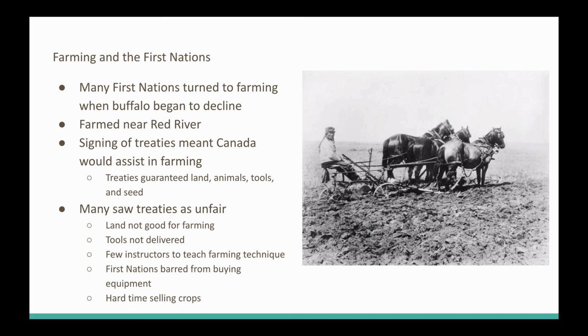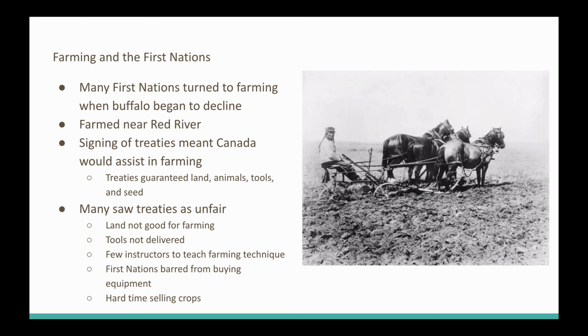The tools that were promised weren't delivered. The farming techniques that the government said it would teach them, well, the instructors didn't come out to teach these techniques. And of those who did, very few of them actually came out.